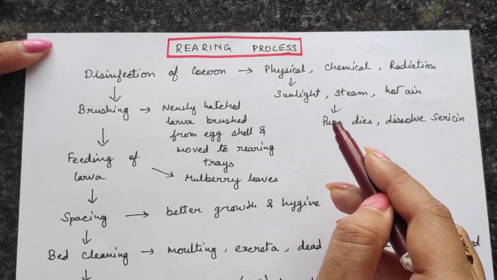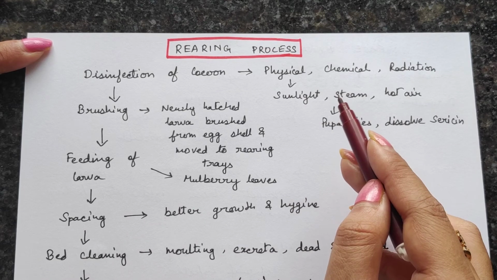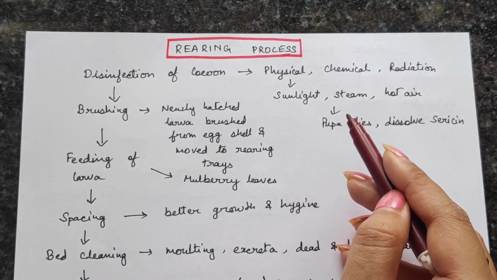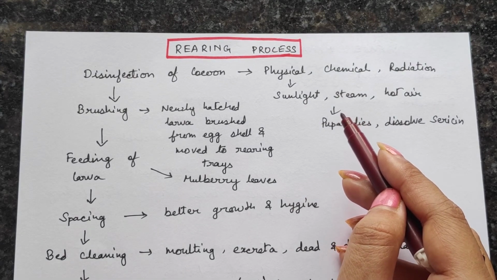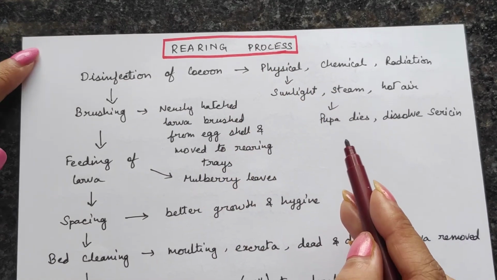And by doing this, the pupa within the cocoons will die. Usually this is done for the 70 to 60% of the ratio which is taken up for the rearing process.